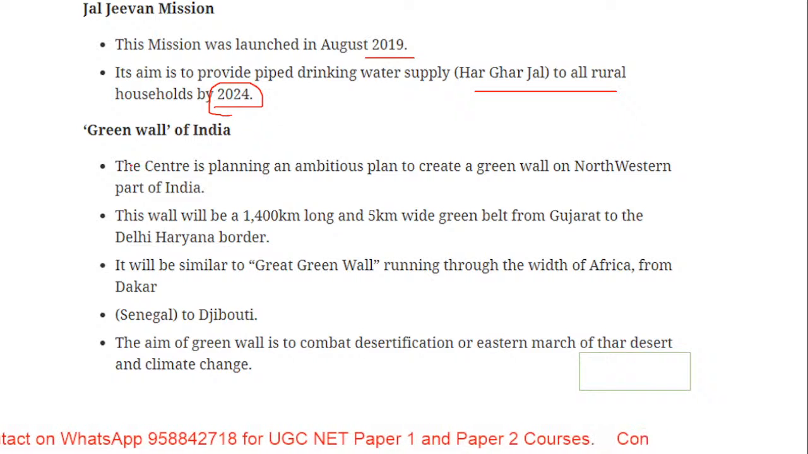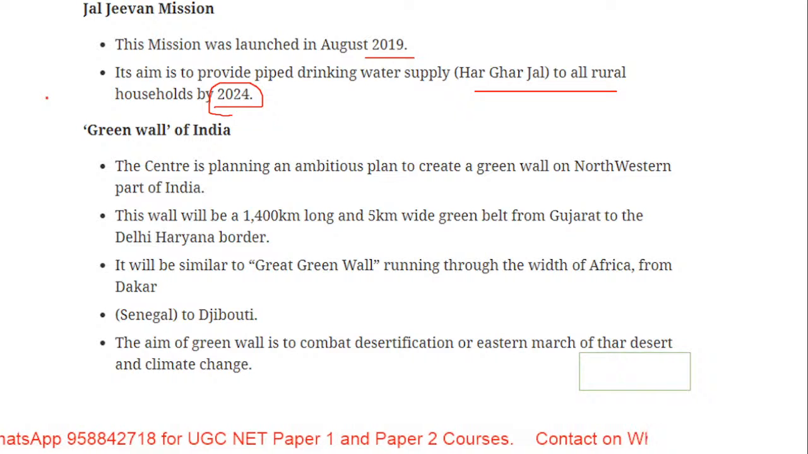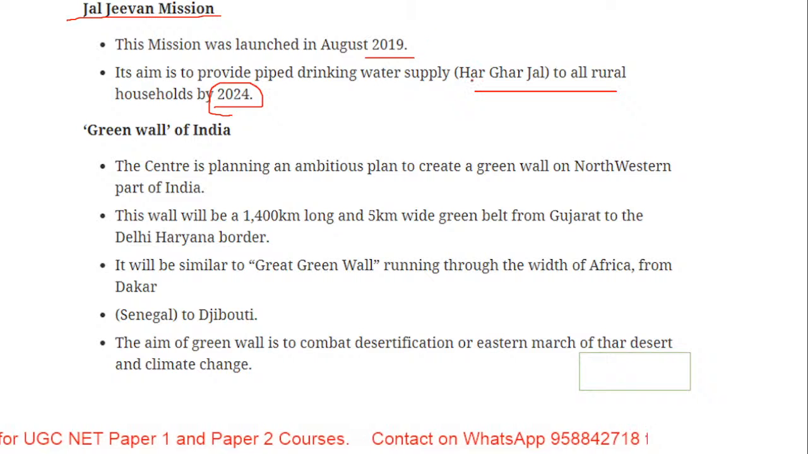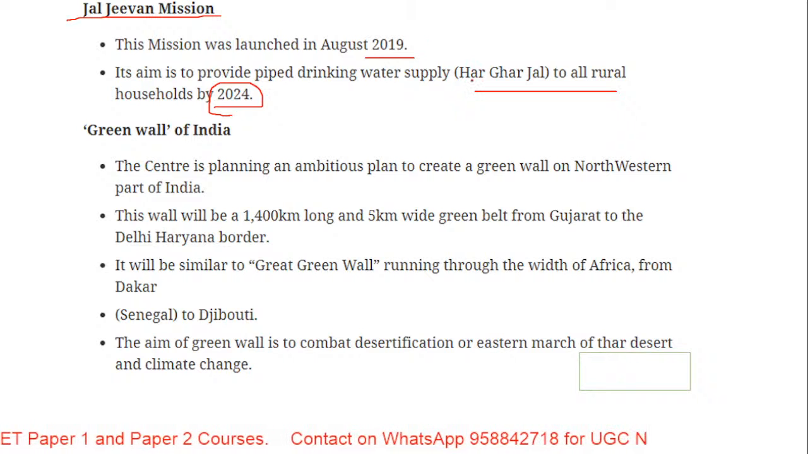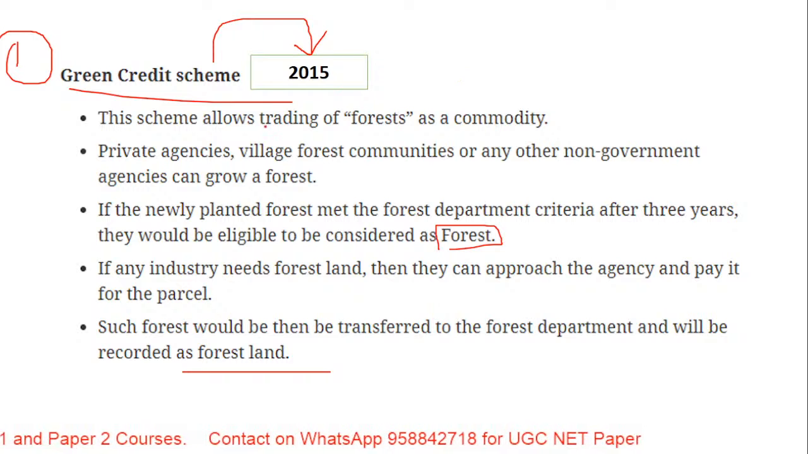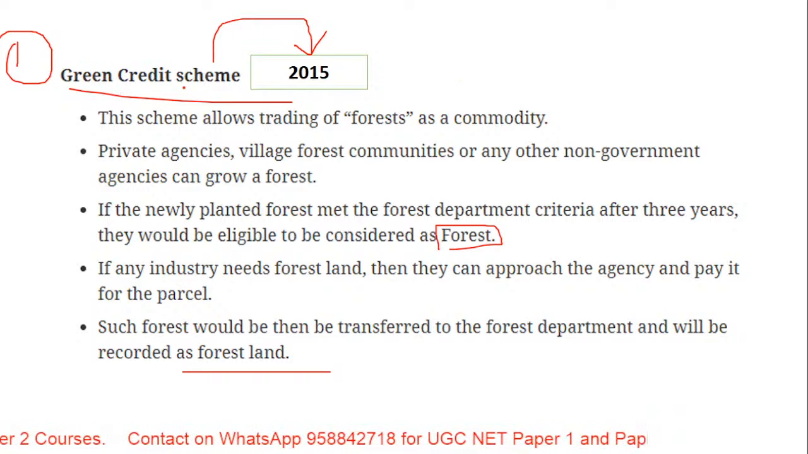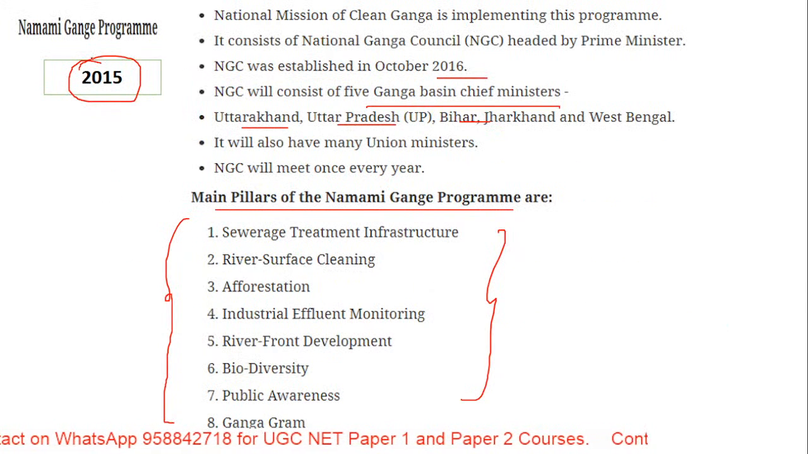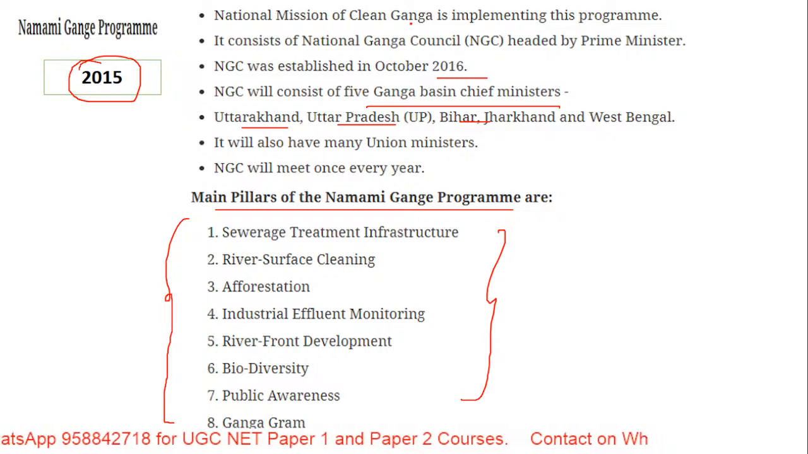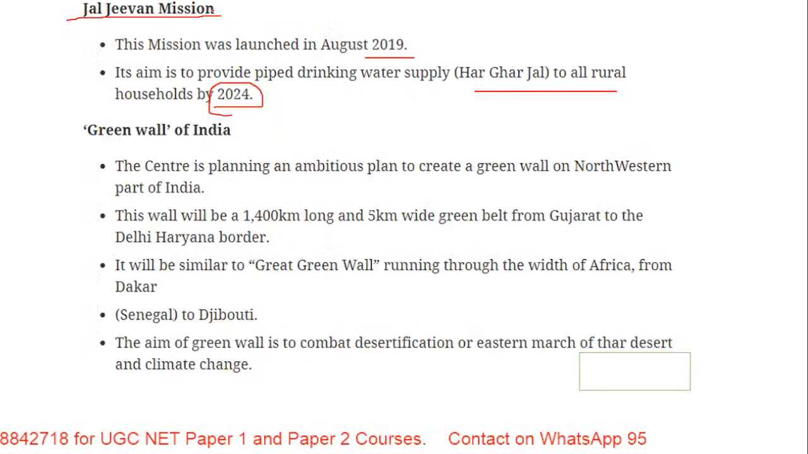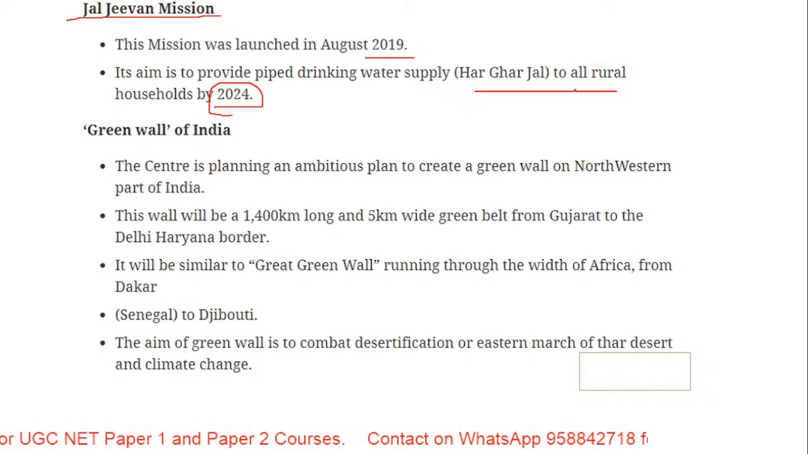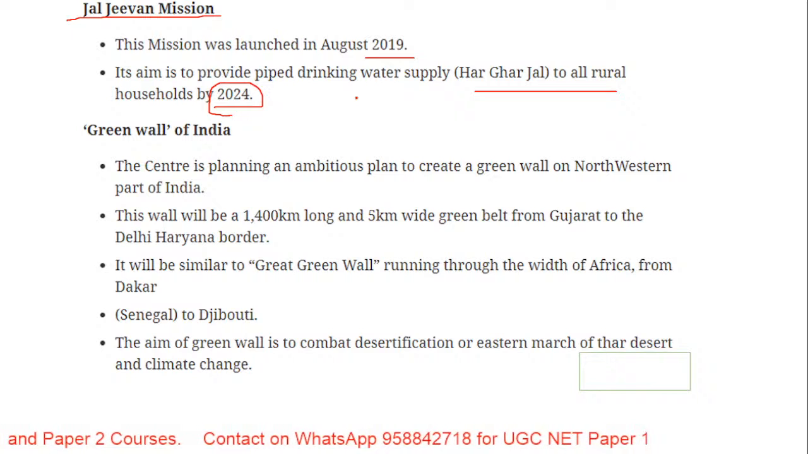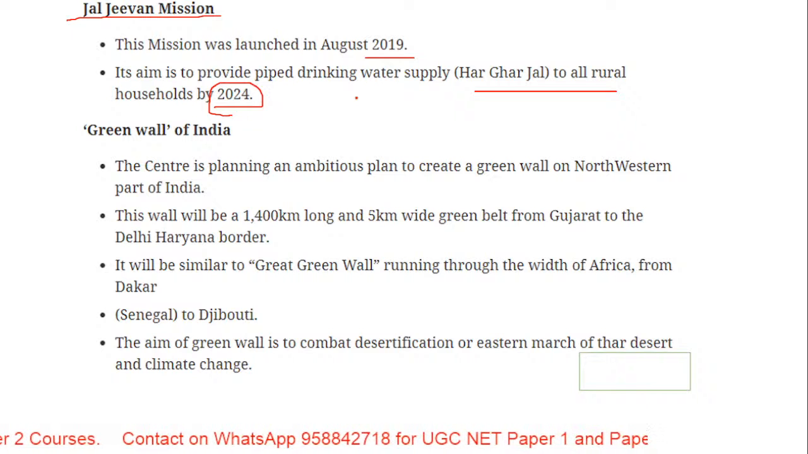Now remember this, when you are reading all these missions or initiatives, ensure that you keep the name in mind and the objective. You don't have to remember everything. For example, if I'm talking about the Green Credit Scheme, it is something related to forest. If I'm talking about Namami Gange, you will remember that it is the project Ganga. If I'm talking about Jal Jeevan Mission, it is with respect to rural households getting piped drinking water supply, a good drinking water supply. So at least keep that in mind very well.